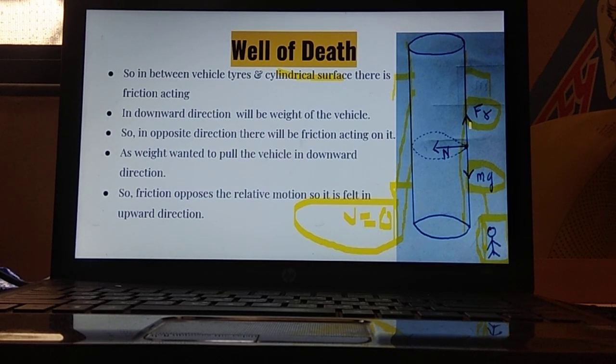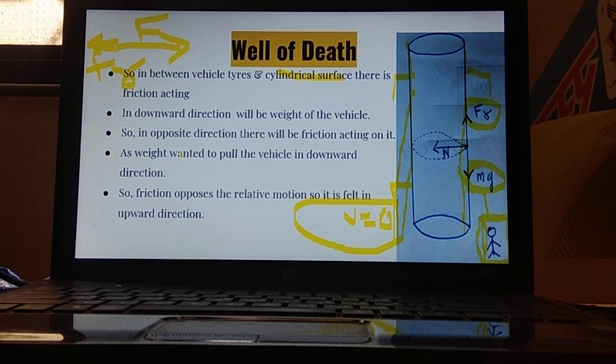Like I have already stated in a previous lecture, whenever any object is moving in a forward direction due to an applied force, a frictional force is felt in the opposite direction, just opposite to the motion of the object. Are you able to understand? This vehicle's weight acts downward, so the frictional force acts in the opposite direction.